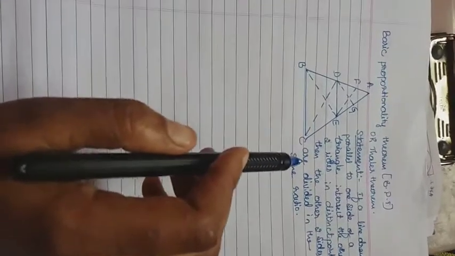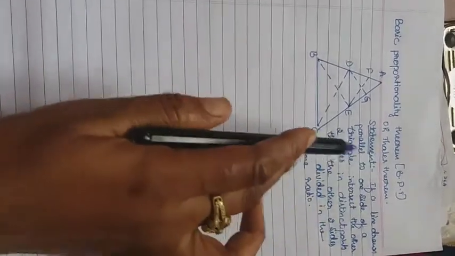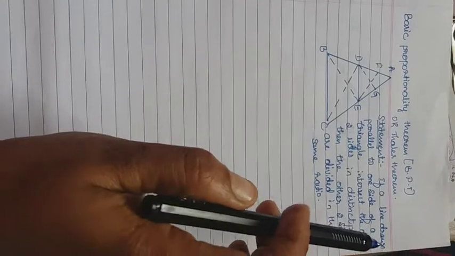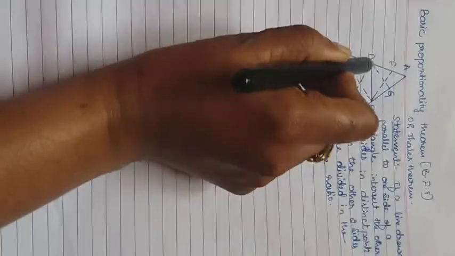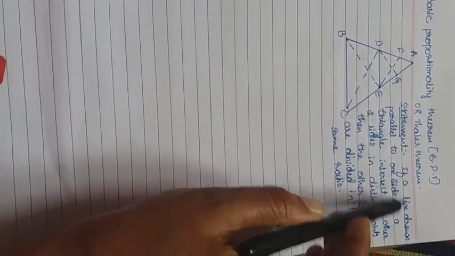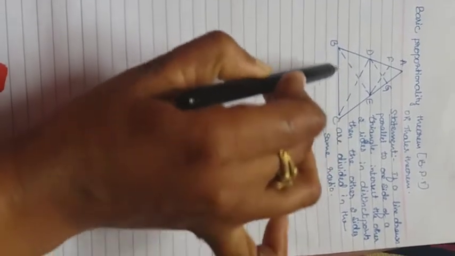Keep in mind, sometimes they will ask you directly to prove the basic proportionality theorem, or state and prove. If they are asking state and prove, you want to write the statement. That is the important thing here. If a line is drawn parallel to one side of a triangle, drawn parallel in the sense the two lines never meet. If we draw them continuously like that, they move like that only, they never join. So they are called parallel lines, as you know. The parallel line is drawn to one side of the triangle.